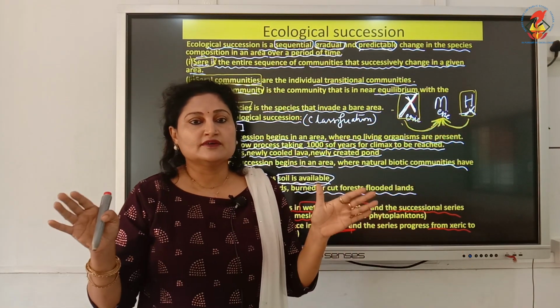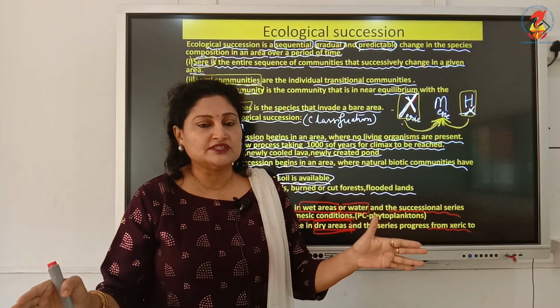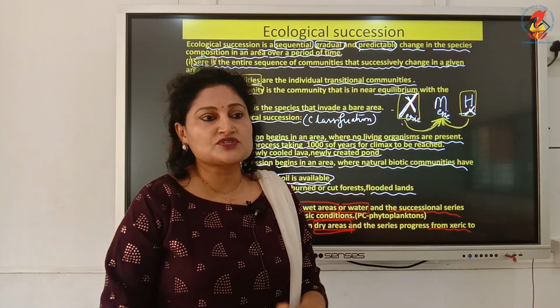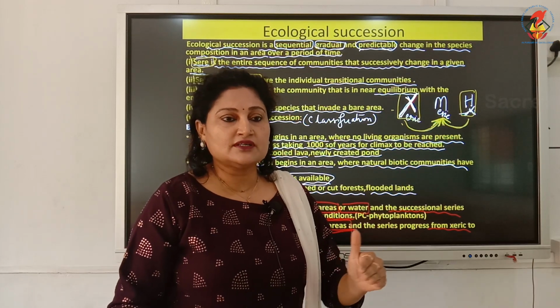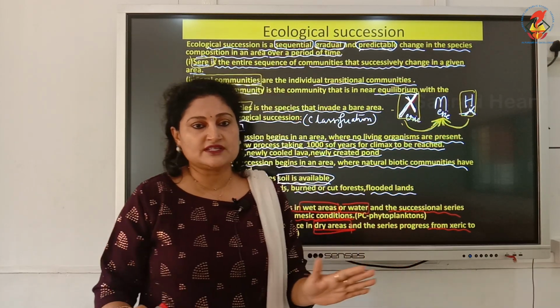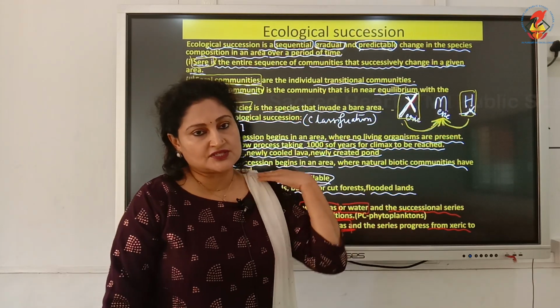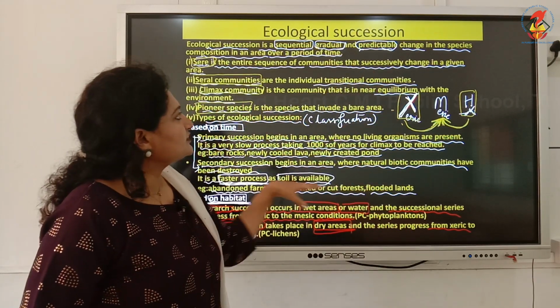Ultimately, the final environment it should reach, or the final stage it should reach, is the forest, which is the most stable environment. Further, it will not change. So, it is constant and in equilibrium with the environment. After forest, there is no other stage. I hope you have understood ecological succession.